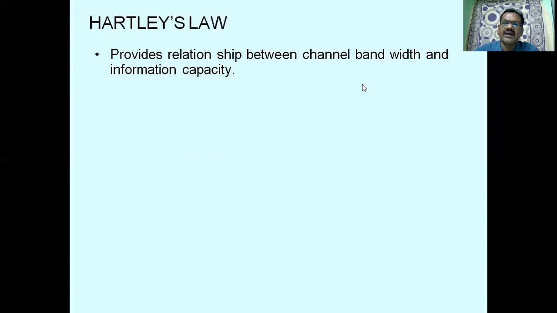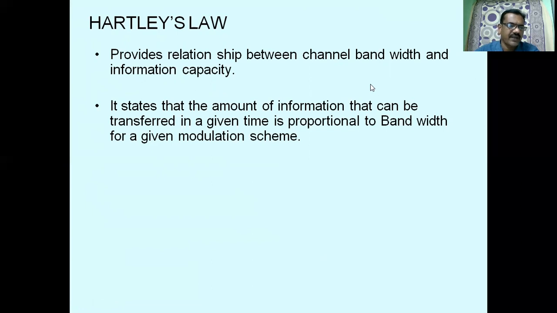There is a law called Hartley law. It provides the relation between channel bandwidth, baseband bandwidth, information capacity, and transmission time. It states that the amount of information that can be transmitted in a given time is proportional to bandwidth for a given modulation scheme. So the Hartley law says that the amount of information is proportional to bandwidth. That means if the bandwidth is more, we can transmit more information, and if bandwidth is less, we can transmit less information.